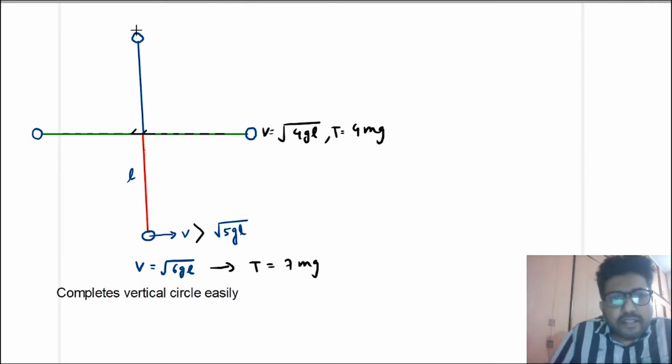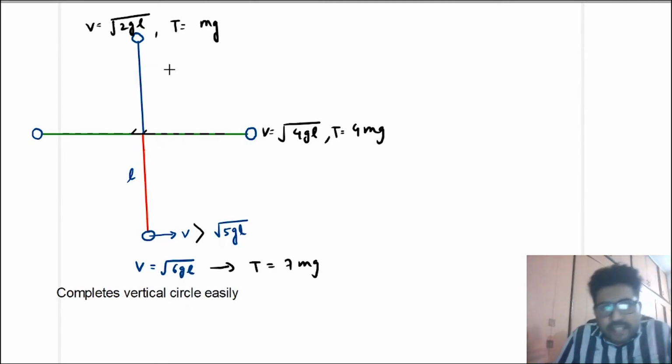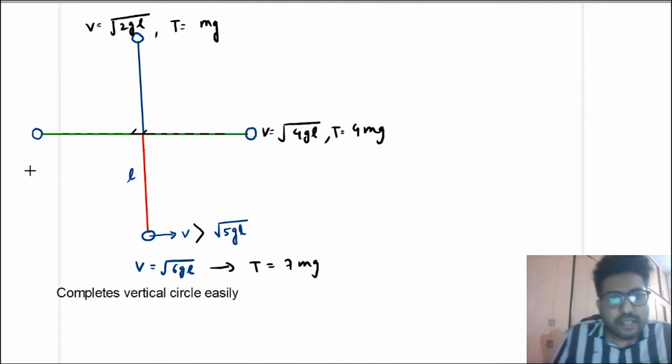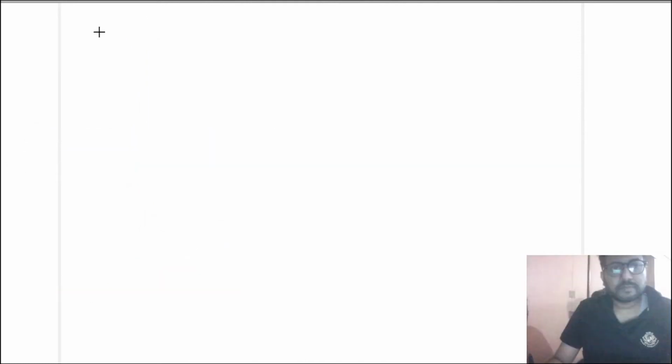Similarly here the difference has to be fixed, so the speed will be root 2gl, and here the tension will be mg. This means in this situation at no point the tension will be 0. The lowest tension will be mg, the highest tension will be 7 mg. And this point is same as this point. Now let us derive these relations.